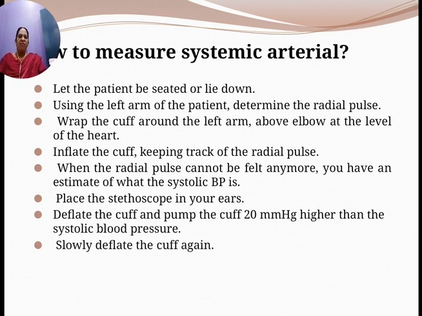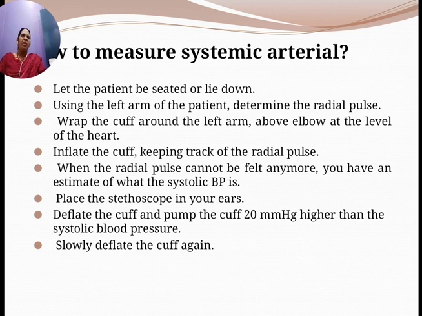Then wrap the cuff around the left arm above the elbow at the level of the heart. Inflate the cuff, keeping track of the radial pulse. When the radial pulse cannot be felt anymore, you will have an estimate of what the systolic blood pressure is. You can just hold the hand at the wrist, and when you sense the pulse, you can determine the radial pulse.